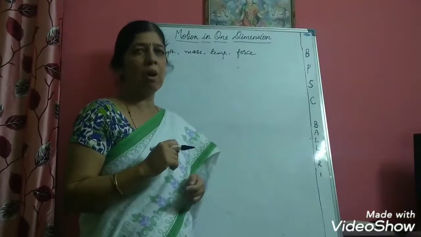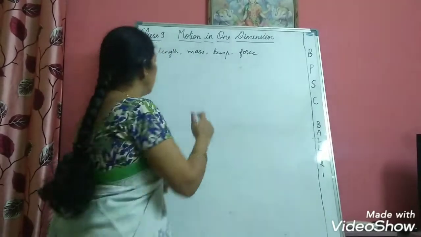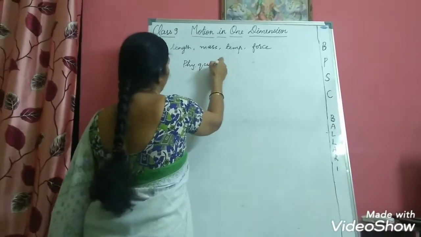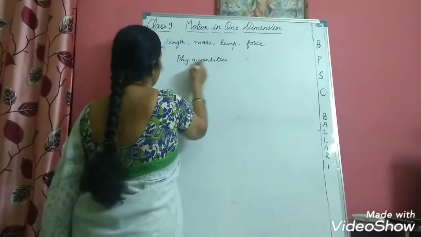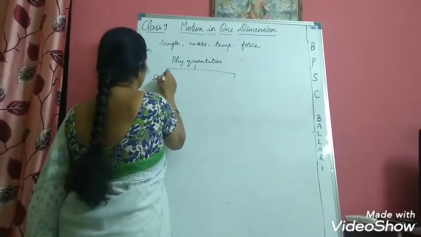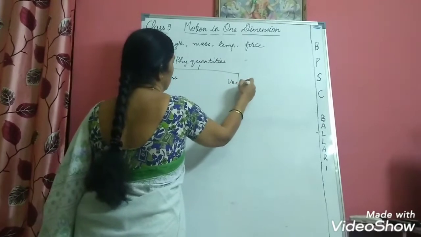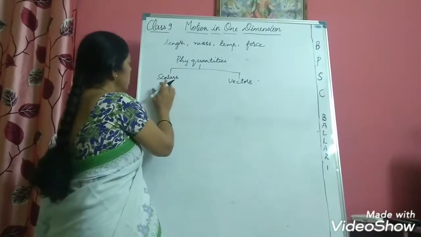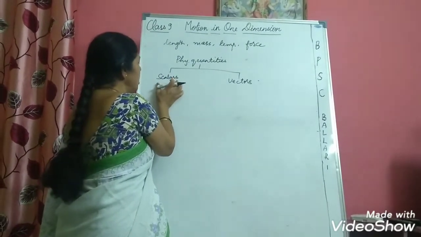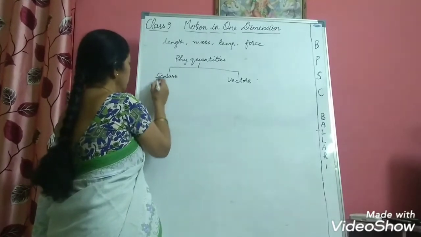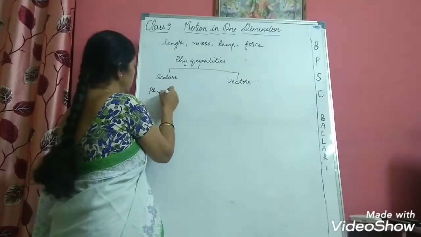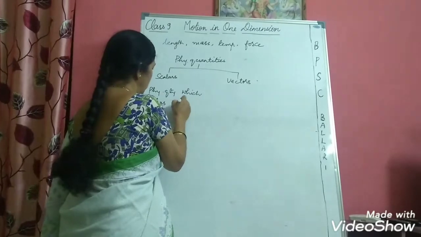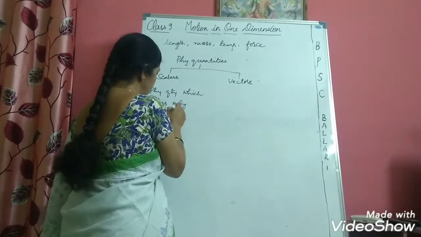Now all these physical quantities have been classified into two. So physical quantities can be classified as scalars and vectors. Now let us know what is a scalar and what is a vector. Now there are some physical quantities which have only magnitude. So a scalar is a physical quantity which has only magnitude.